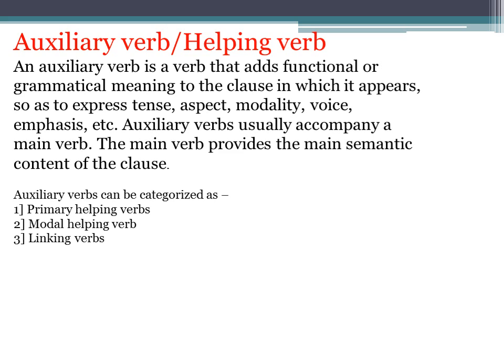As I have already told you, there are basically three kinds: primary helping verbs, modal helping verbs, and third is linking verbs. One by one we will be taking, but first let me read out the definition. An auxiliary verb is a verb that adds functional or grammatical meaning to the clause in which it appears.